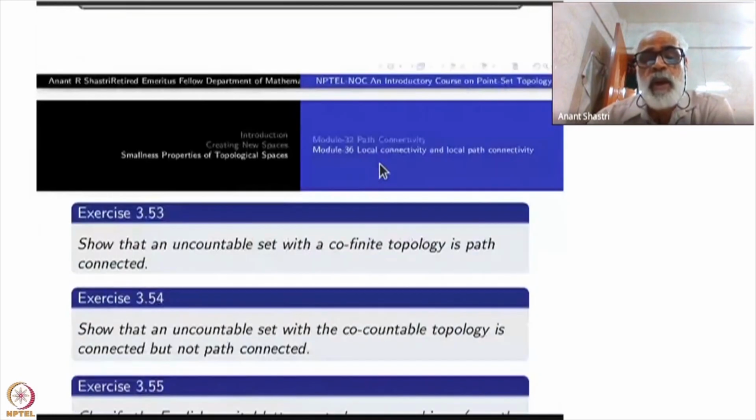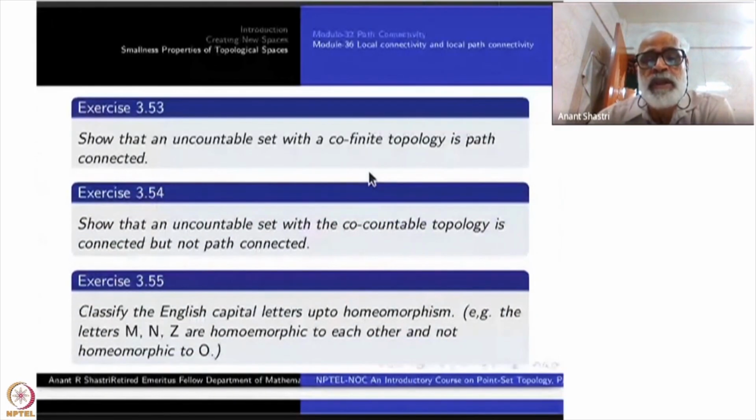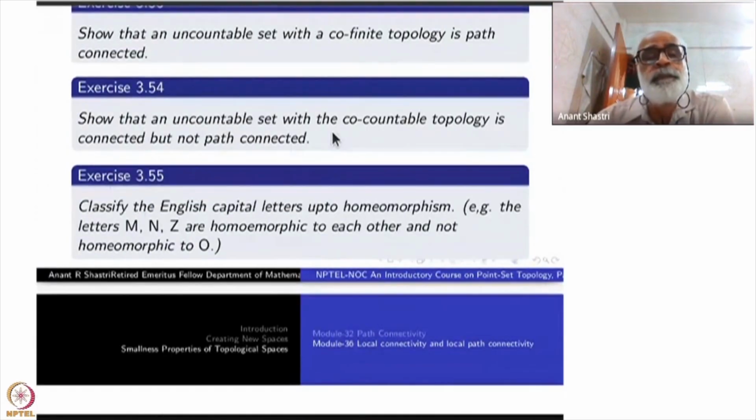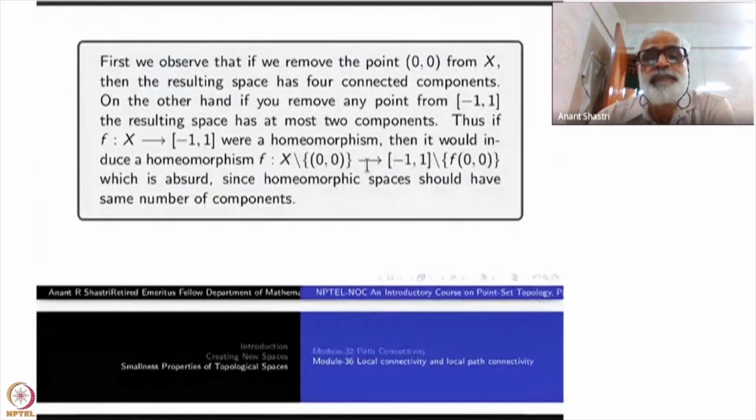Okay. Now I have listed a number of exercises. One of the exercises here, exercise 3.55 for example, is directly from the last example that I gave you.